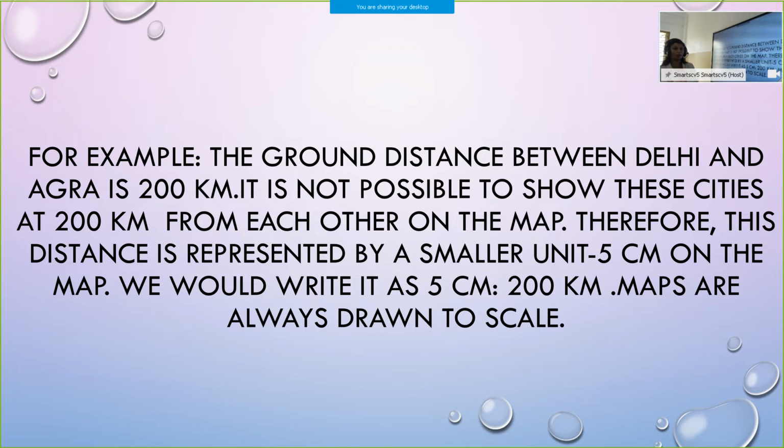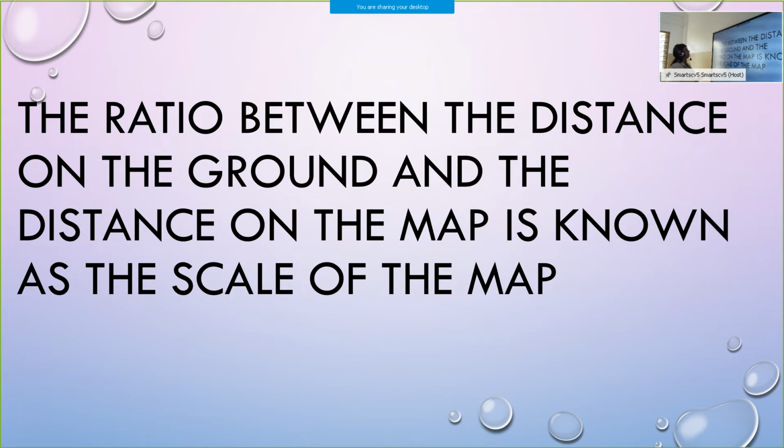So, maps are prepared according to the scale. Once more I will explain. For example, first we will see the scale. The ratio between the distance on the ground and the distance on the map is known as the scale of the map. Okay?